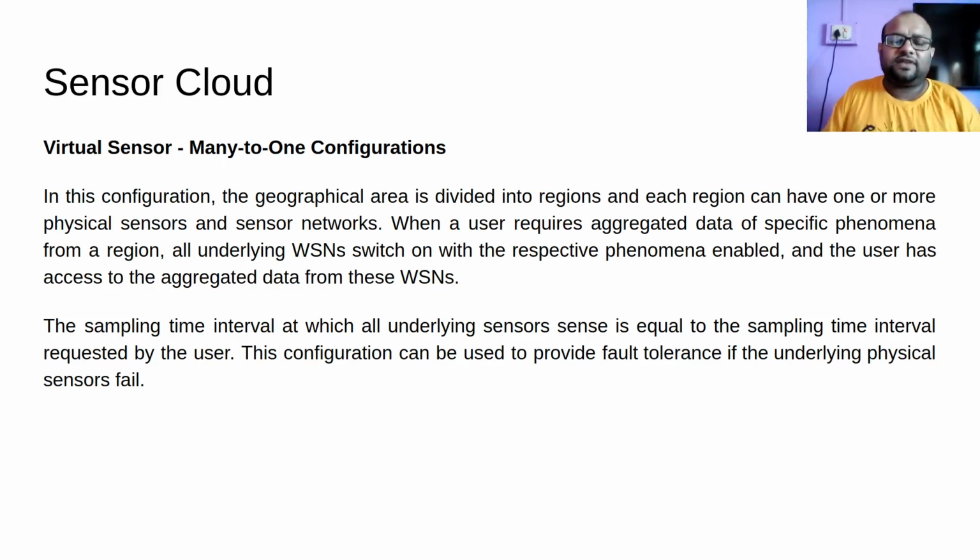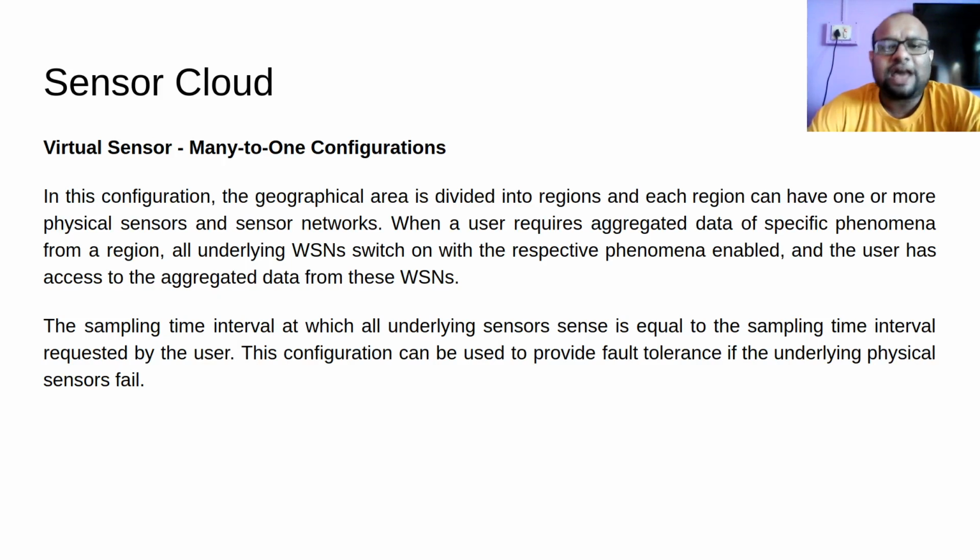So I will have different WSN sensor networks spread all across Assam. Say I have a few WSN in Tezpur, a few in Nagaon, a few in Jorhat, and a few WSN in Dibrugarh.